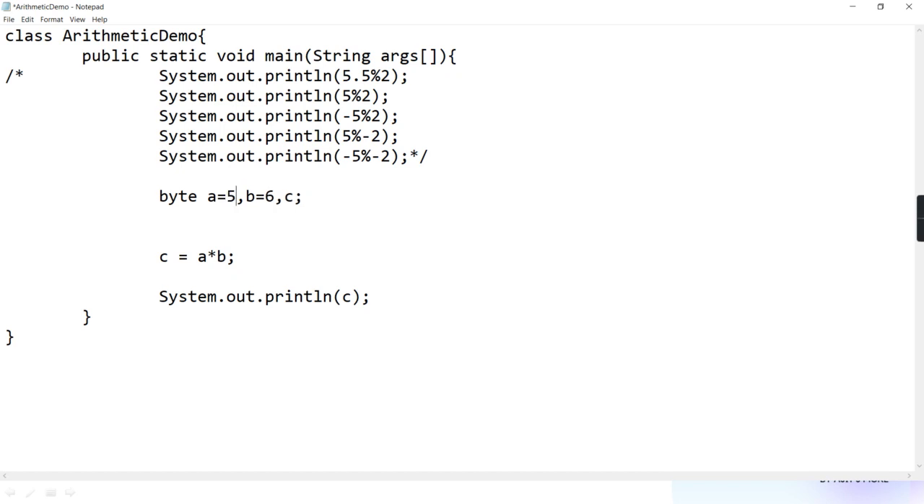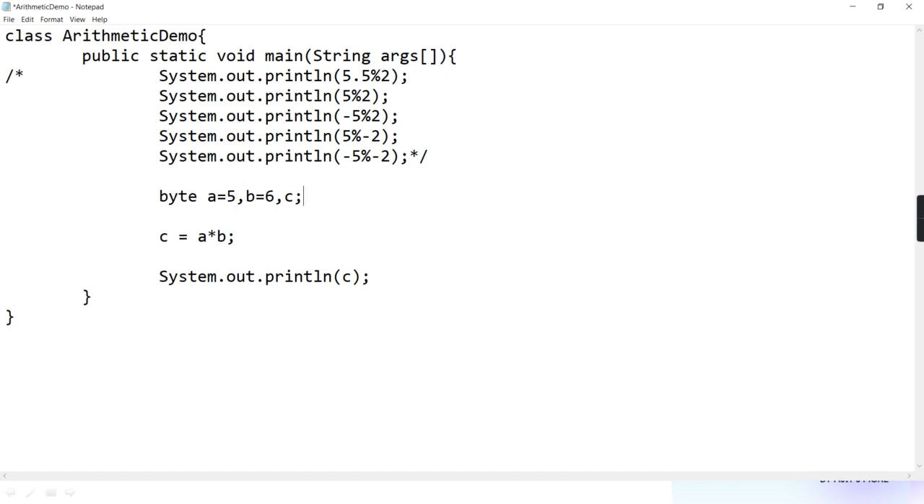But when I assigned 5, there was no issue because 5 fits in byte range. So now that is clear. Here the error is not going to come. A equal to 5, B equal to 6. In the operation A star B, it is returning an integer.